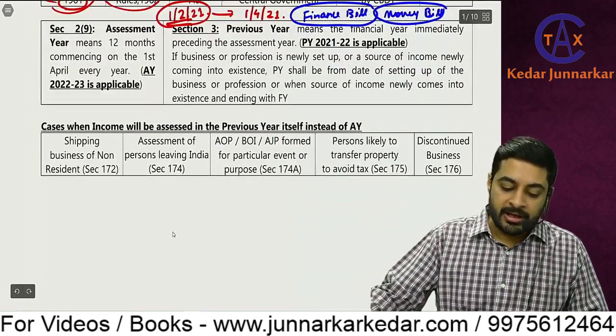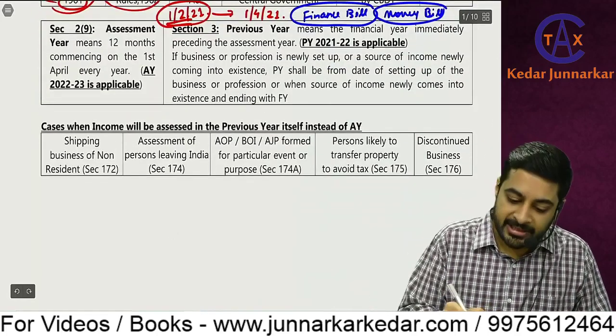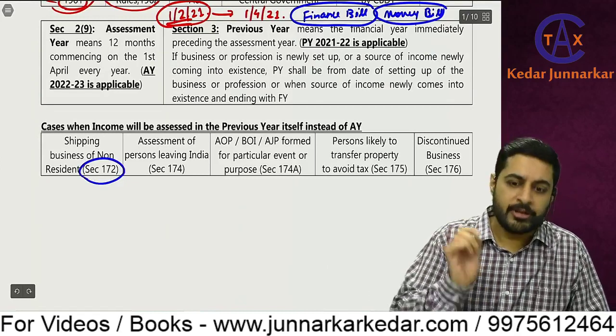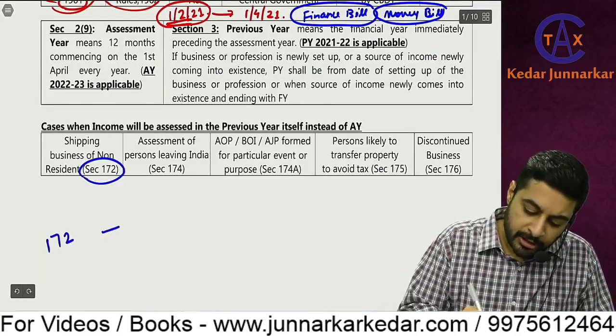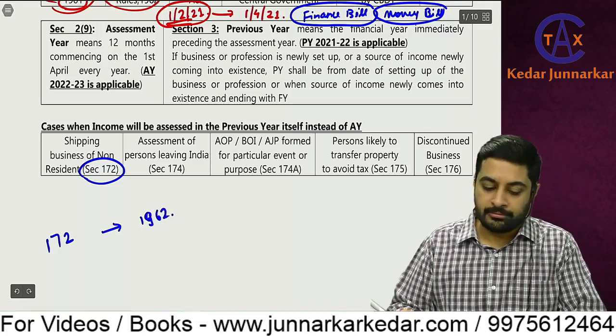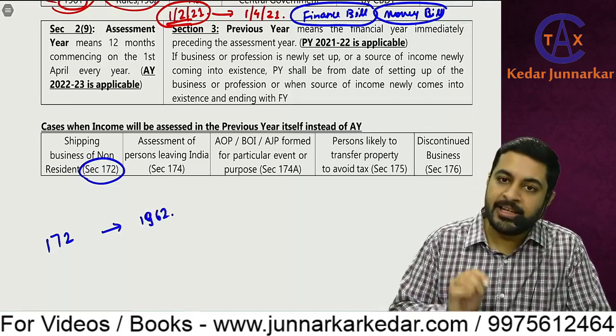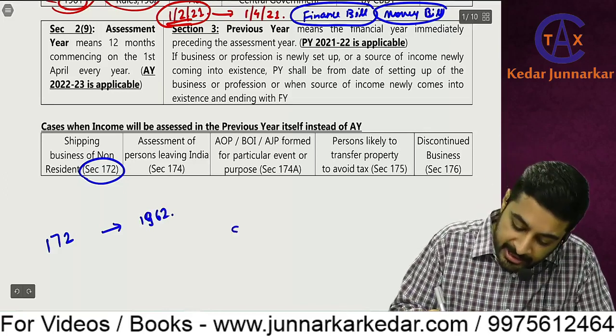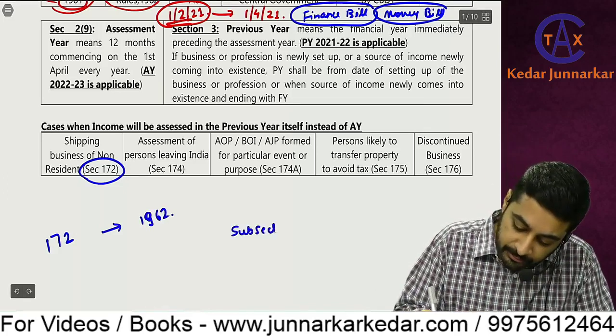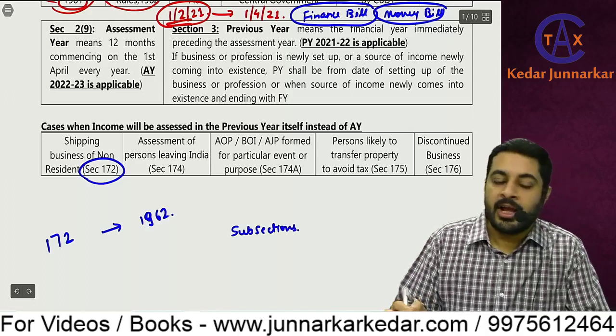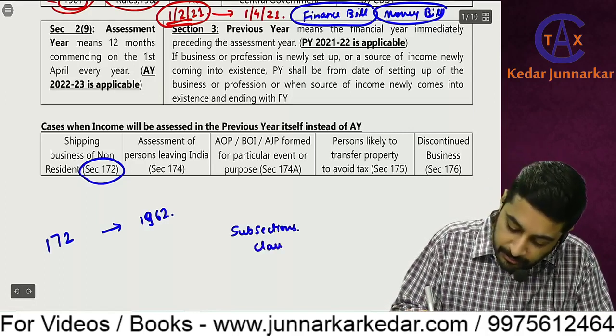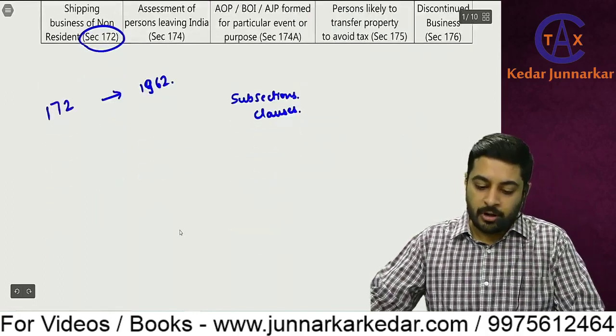Now it might be possible that there is a section, for example this hypothetical 172. The 172 section was inserted in 1962. Now every section has subsections and clauses. Let me just show you.